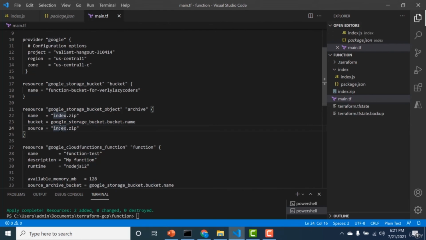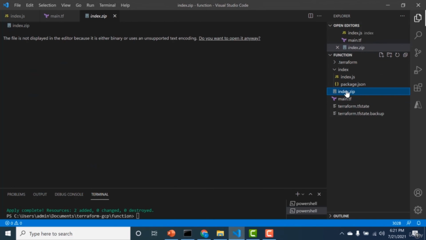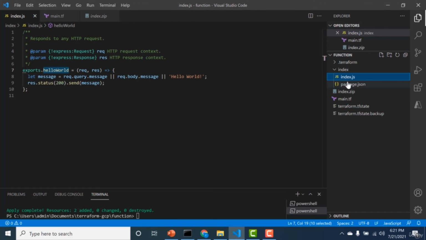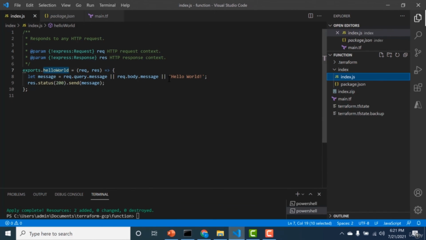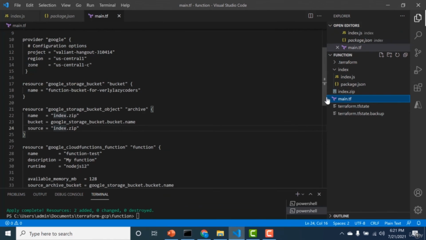And then the source points to the code base in your local. So the code base here is the index.zip file. And this index.zip file, if you unzip it, will contain an index.js and a package.json file. This index.js just returns a hello world back to the user. So it's very basic, nothing special about it.